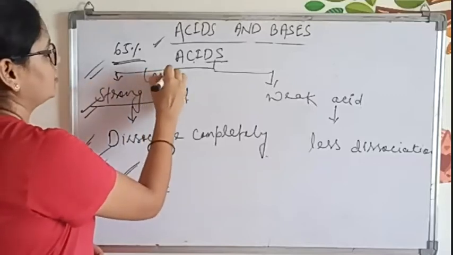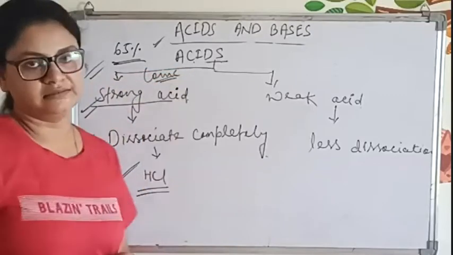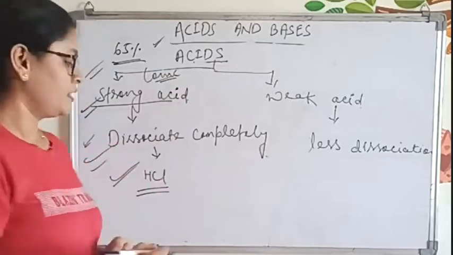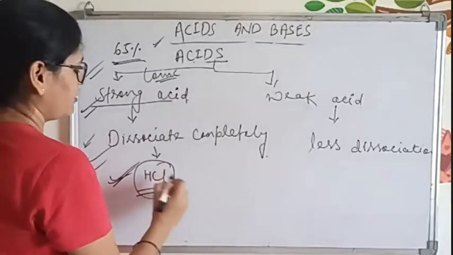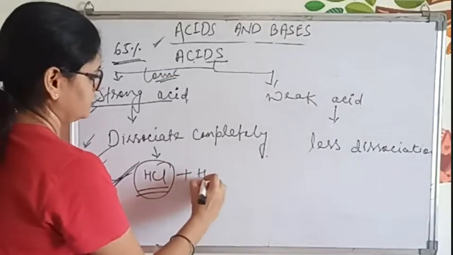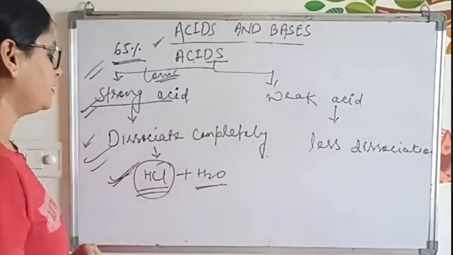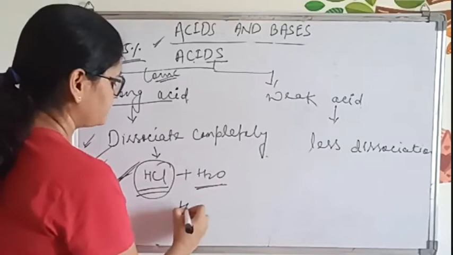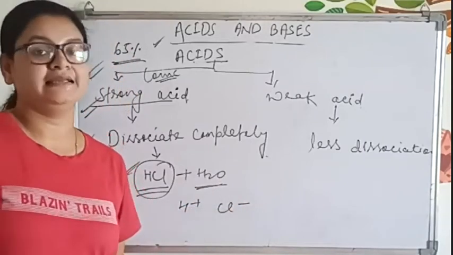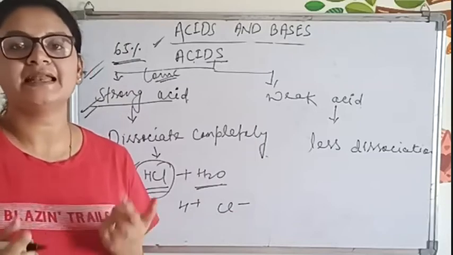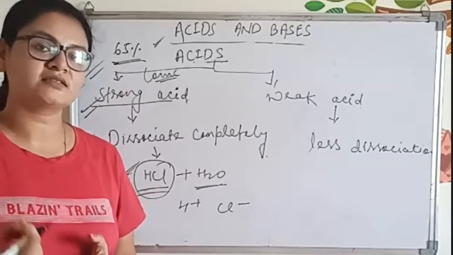Conc means concentrated. Understood? Yes, ma'am. So now this is HCl. Now what will happen when we add HCl to the water? It gives H plus and Cl minus ion easily. Very quickly you will get H plus and Cl minus ion.